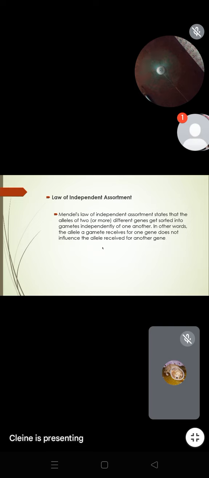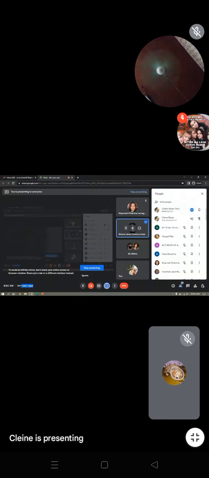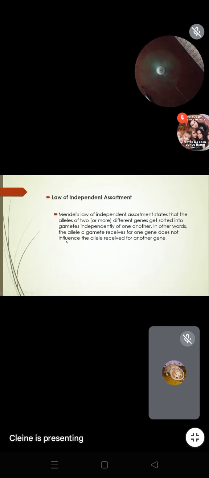So in other words, the allele a gamete receives for one gene does not influence the allele that is received for another gene. Okay.